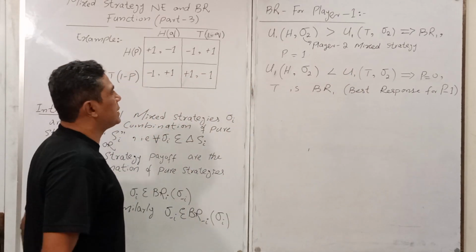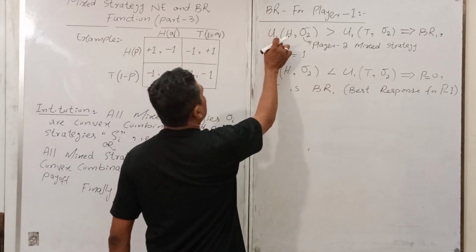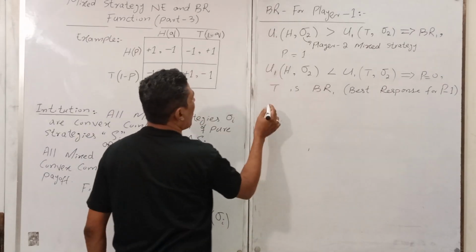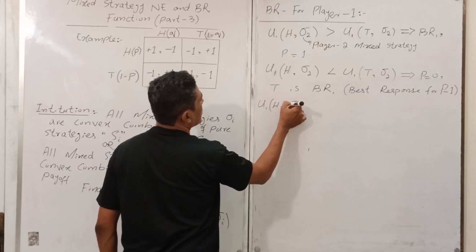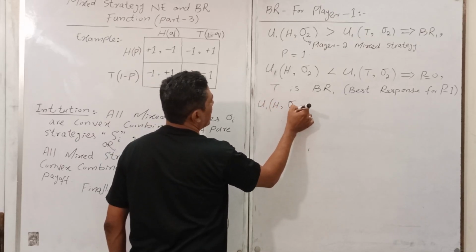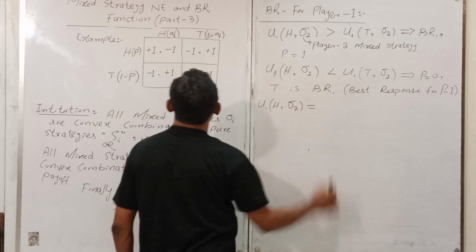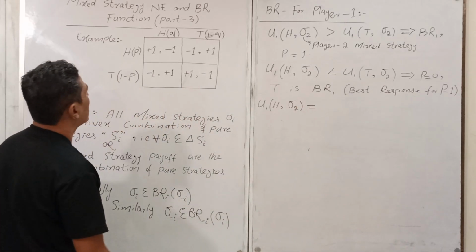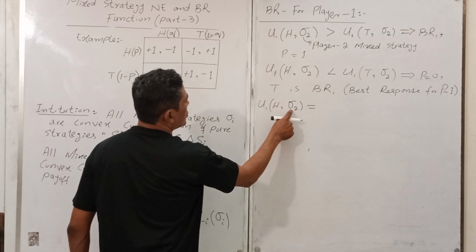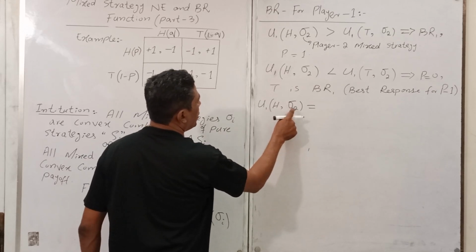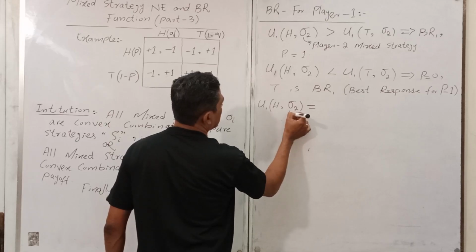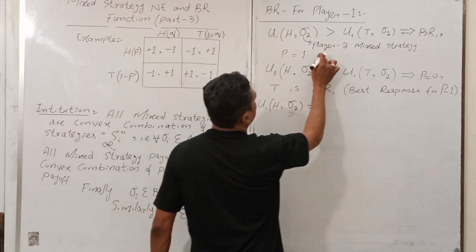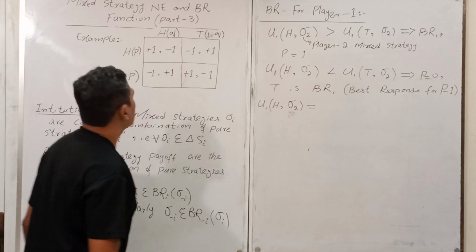Now, for example here, just calculate the payoff, this one. So U1 H sigma 2. What about this one? It is equal to Q. That is player 2 makes a strategy.